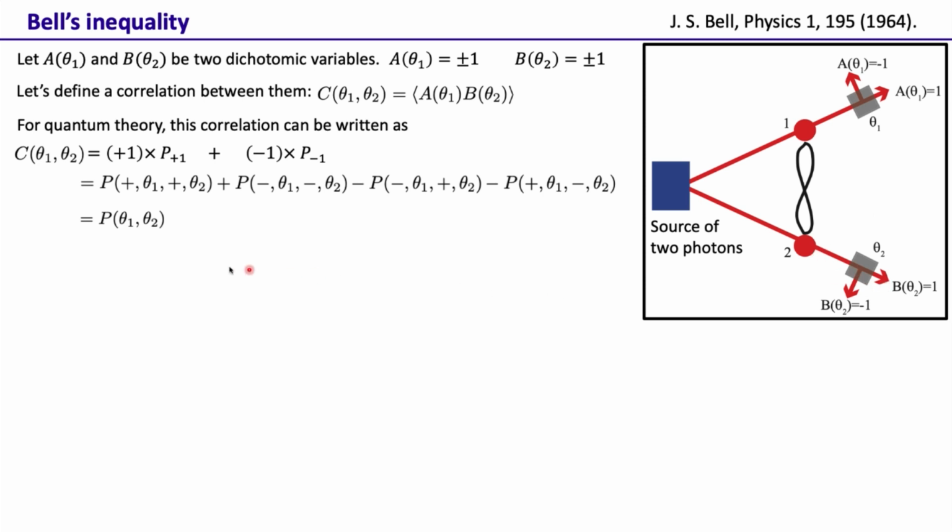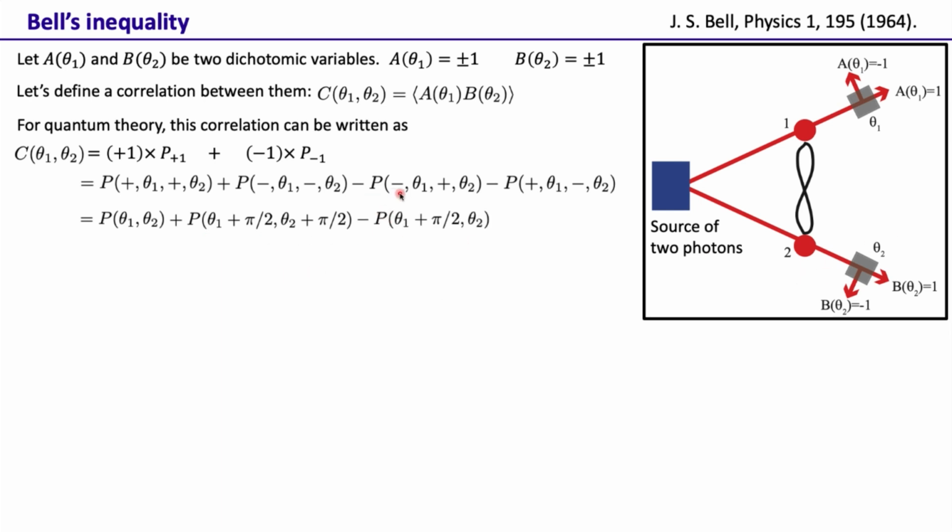Okay, now this probability that the first particle goes through the polarizer and the second one also goes through the polarizer, we can just write as P(θ1, θ2) here, although we have written plus here, and this one where the symbol we are using is θ1 minus, θ2 minus, just to indicate that the first one does not go through the polarizer, the second one does not go through the polarizer. This we can also write as the probability that the first one is at π/2 to the first polarizer, and the second one is again at π/2 to the second polarizer. So this is just a different notation for writing the same thing.